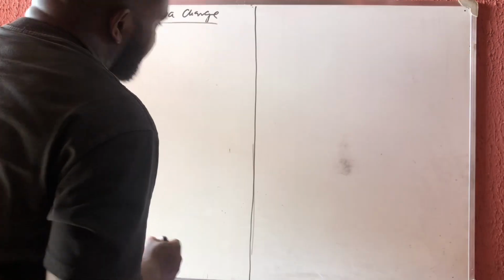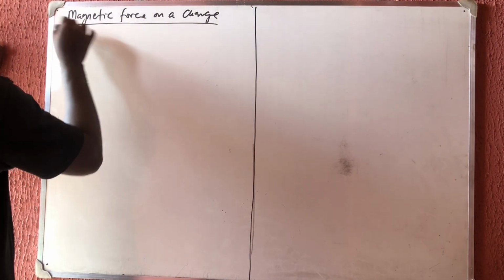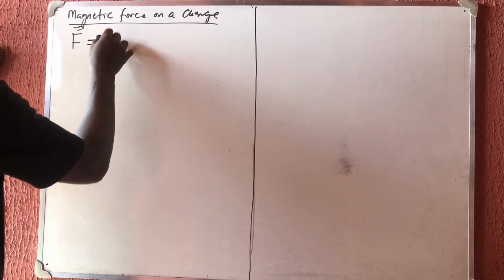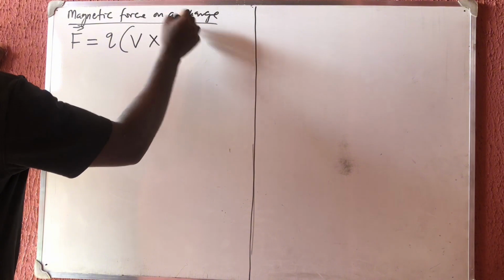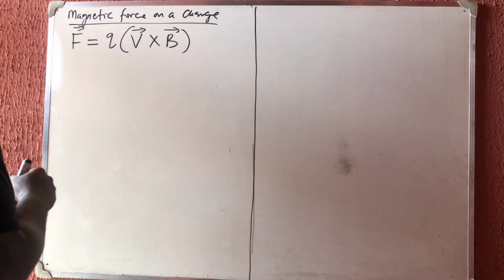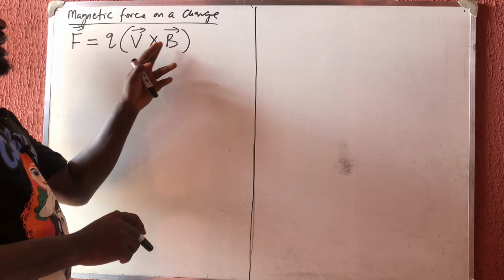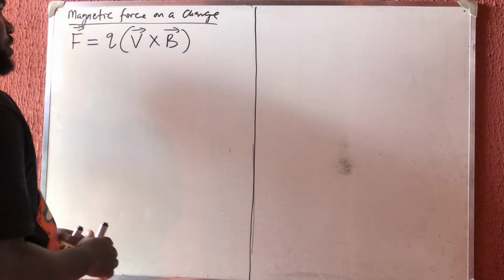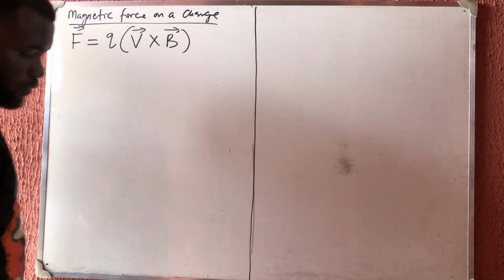Please make correction. Now the magnetic force on a charge is given by, you know that force is a vector quantity, the force is equal to Q in bracket of V cross B. This formula is very, very important to note. You know that charge is a scalar quantity. So the V is the velocity. Velocity is a vector quantity, and then your B is the strength of the magnetic field, and it is a vector quantity. So this is the formula in calculating the magnetic field strength.